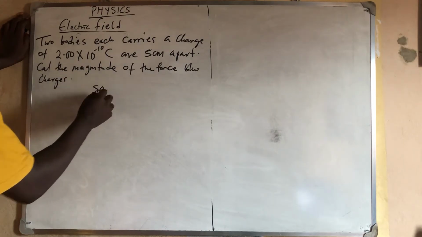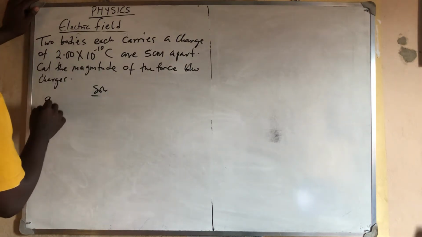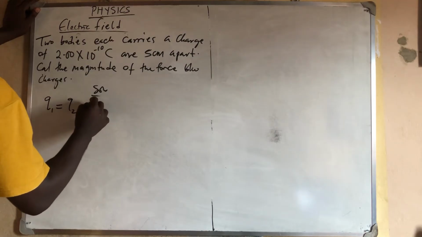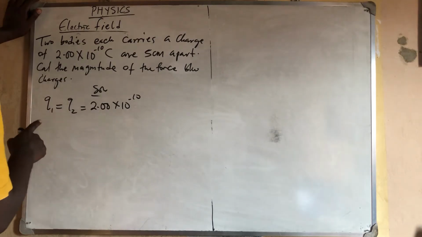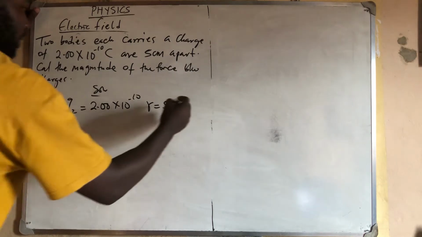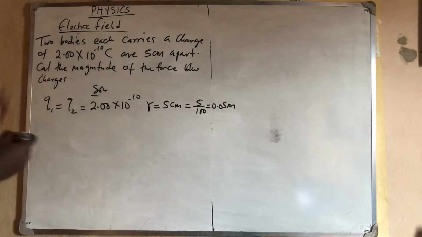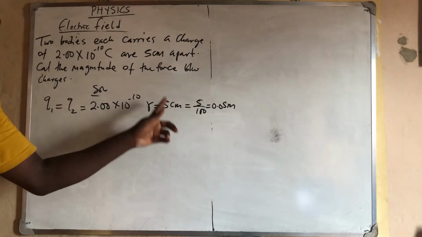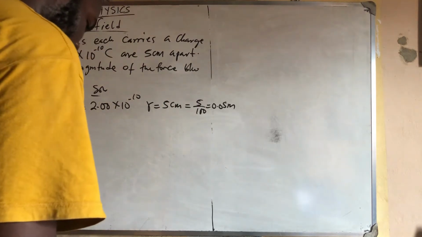All right. Solution. Now, very importantly, what did they give us? The first thing you look at is what they gave you. They say that two bodies carry the same charge. So we will now have that Q1 is equal to Q2 and is equal to 2.00 times 10 raised to power minus 10. They've given us the charge. And the distance apart, R, is equal to 5 cm. If you convert it to meter, you have 5 divided by 100, which is 0.05 meter. Why am I dividing? Because whenever you are moving from the small unit to the big one, you divide. But if you are moving from the big one to the small one, you multiply.